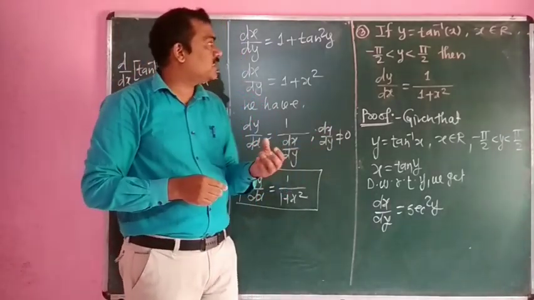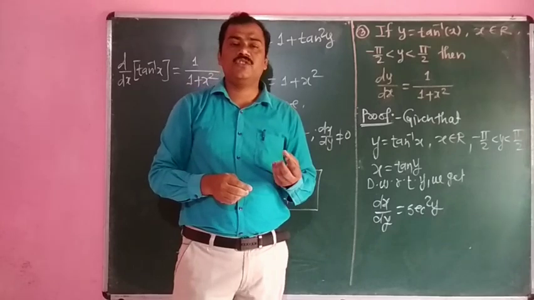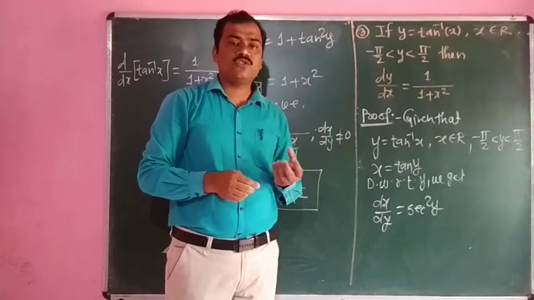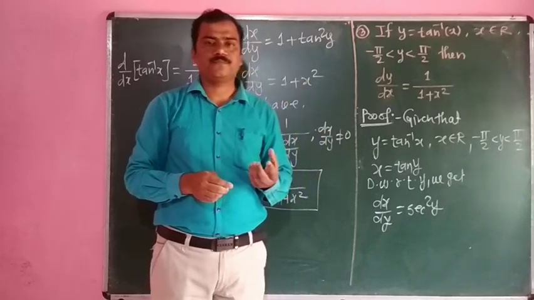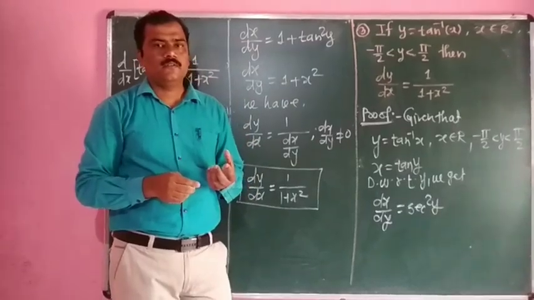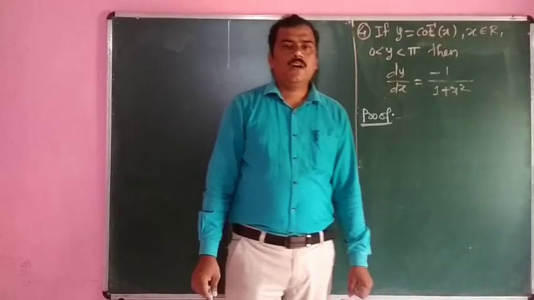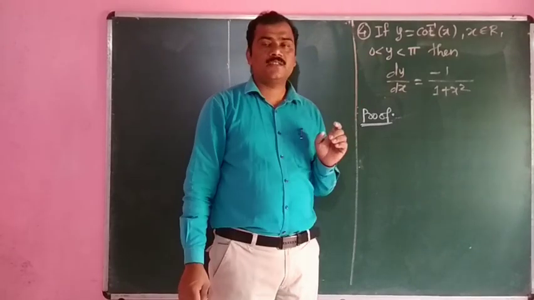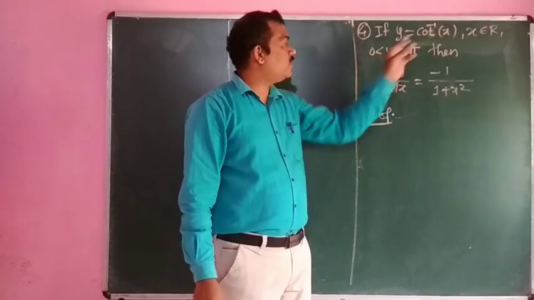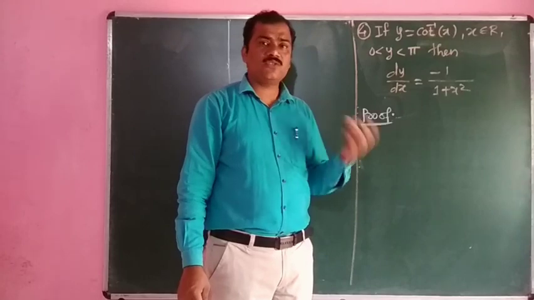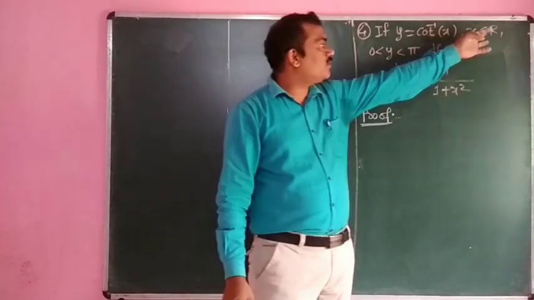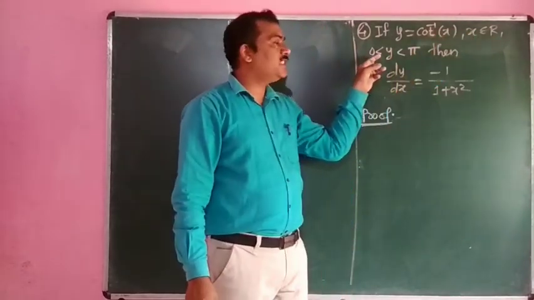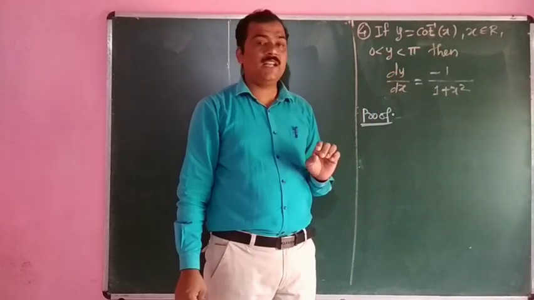After that we have to discuss the derivative of the inverse trigonometric function cot inverse of x. Now we discuss the derivative of cot inverse of x with respect to x. If y is equal to cot inverse of x, here also there is a restriction: x belongs to the set of real numbers, and 0 is strictly less than y, strictly less than pi.